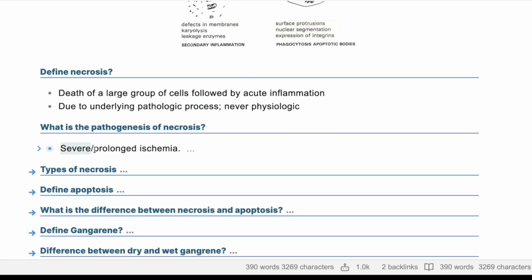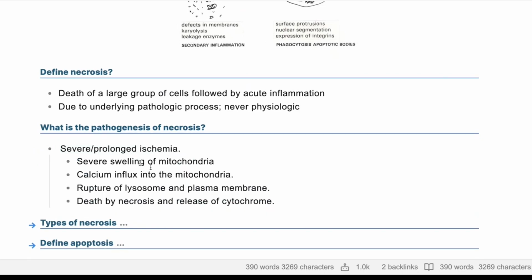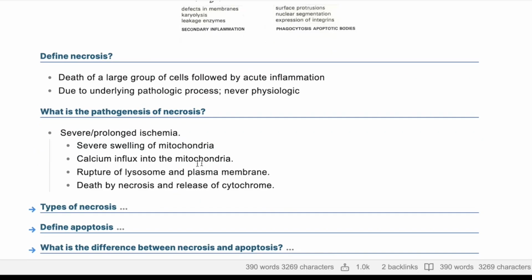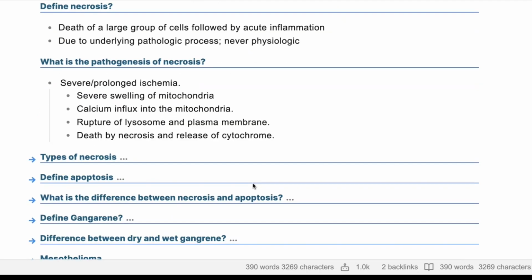Yeah. The main thing is it starts with severe and prolonged ischemia, leading to swelling of the mitochondria, calcium influx, rupture of lysosomes, and death by necrosis and release of cytochrome.